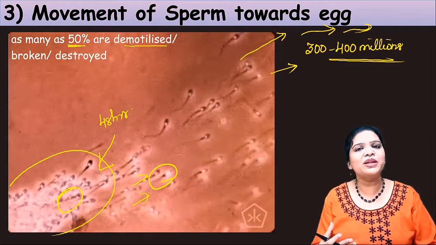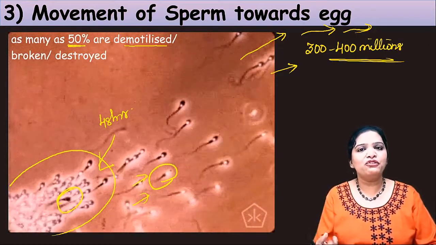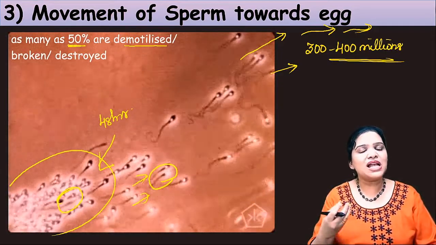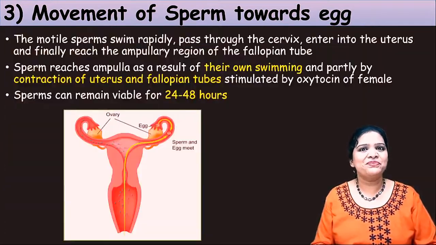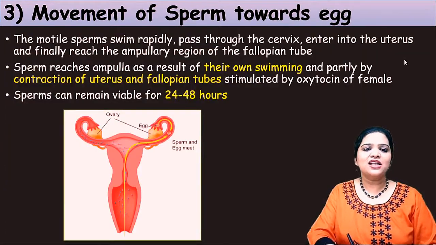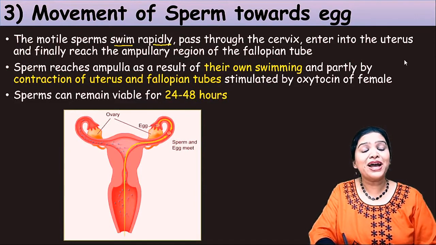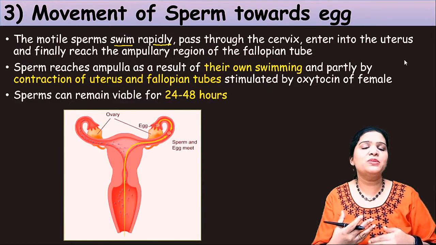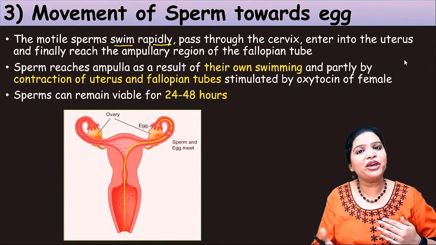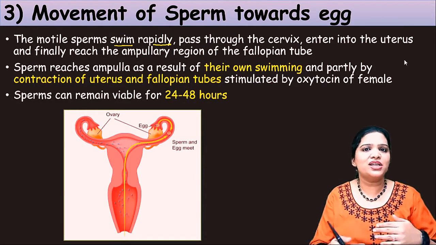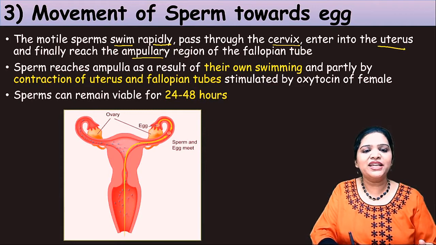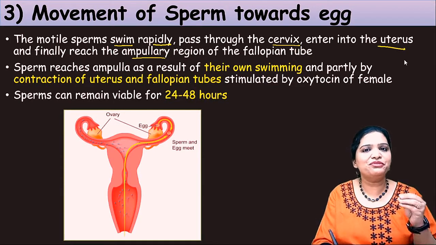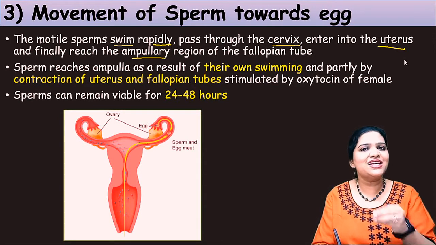Out of those millions, only a few hundred sperm finally reach the egg, and out of those hundred sperm, only one will achieve successful fertilization. Okay, right. So like this, the motile sperm swim rapidly. Whichever sperm is very active will run very fast. They want to win the race. It swims very fast and passes through the cervix, enters the uterus, and finally reaches the ampullary region of the fallopian tube where the egg is present.